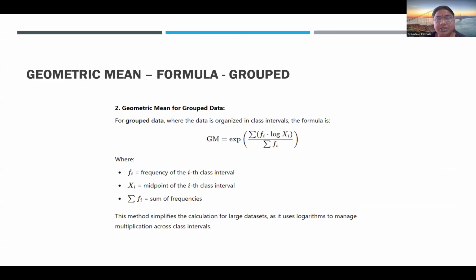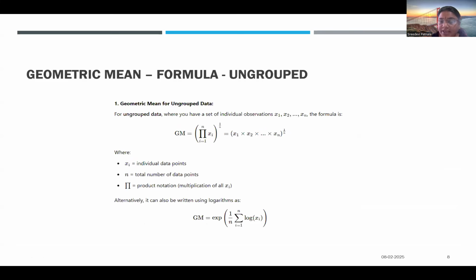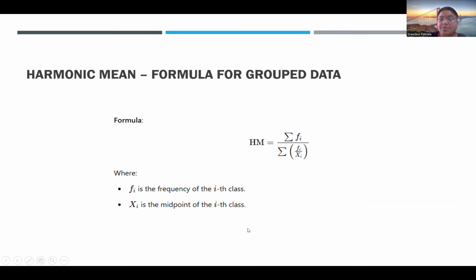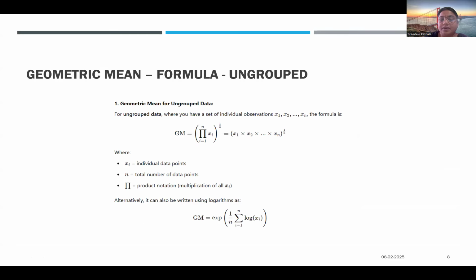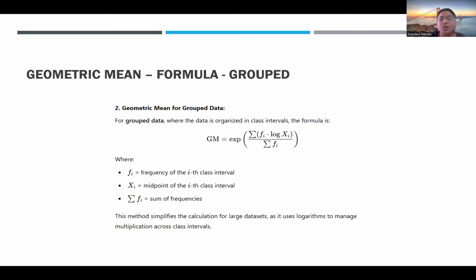So this is for ungrouped data and grouped data, and it's the same thing, where fi comes in: summation of fi log xi divided by summation of fi. The geometric mean formula for grouped data is the exponential of summation of fi log xi divided by summation of fi.